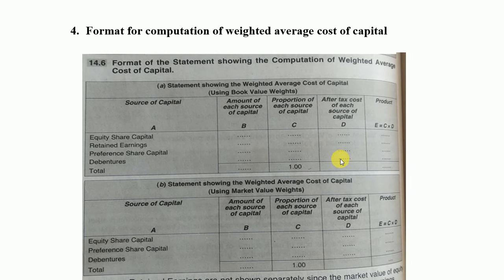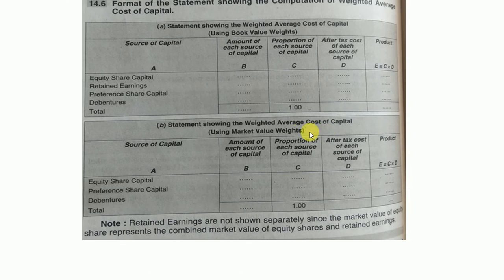In the fourth column, you have to write after tax cost of each source of capital. And finally, in the last column, you have to calculate weighted cost. It is calculated by multiplying its weight with its specific cost. The same process you can use for the market value weight.